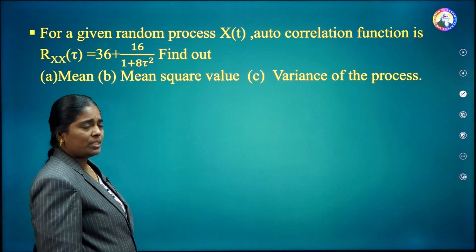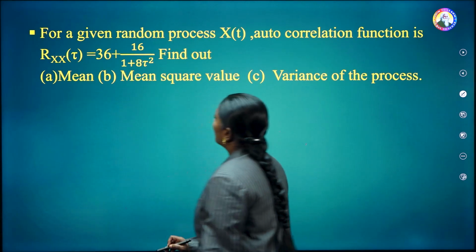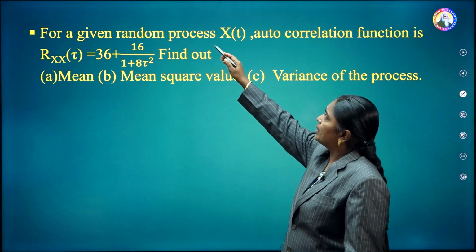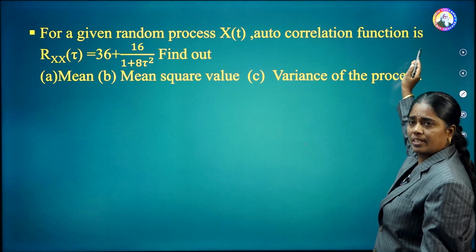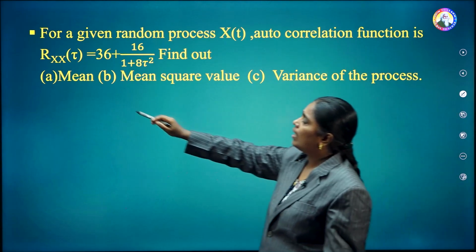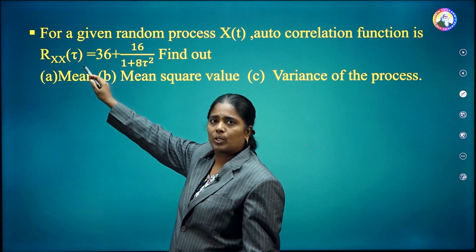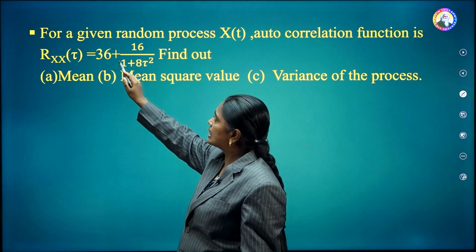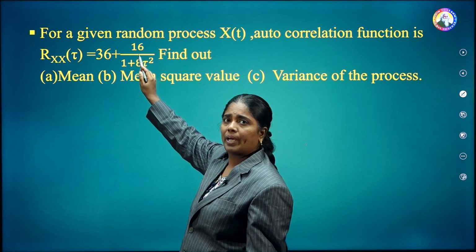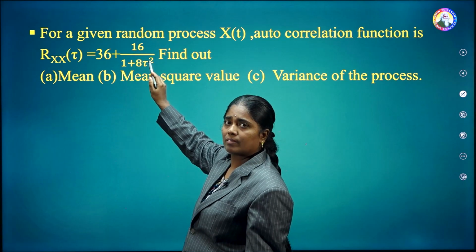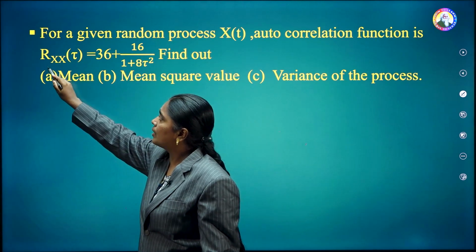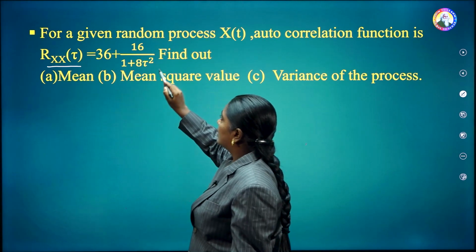And the next problem is, for a given random process x of t, the autocorrelation function is R xx of tau is equal to 36 plus 16 by 1 plus 8 tau square. They have given the autocorrelation function.